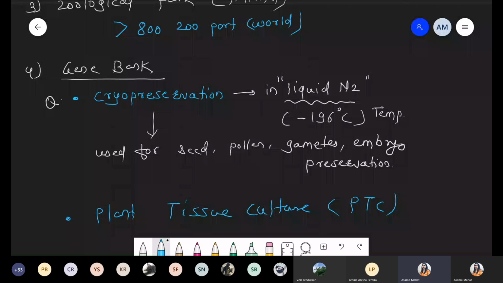Okay, fine. The next point is conservation of biodiversity.